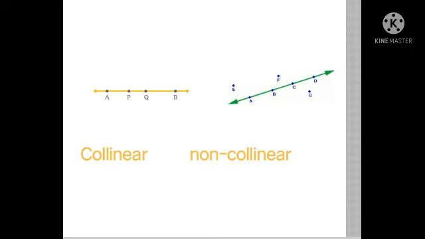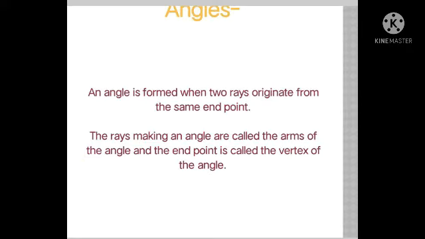Okay students, now we will be discussing angles. What basically an angle is, and how an angle is formed. If you look at the definition here, an angle is formed when two rays originate from the same endpoint. So basically an angle is formed by two rays which must originate from the same point.